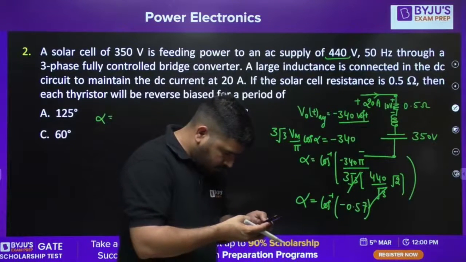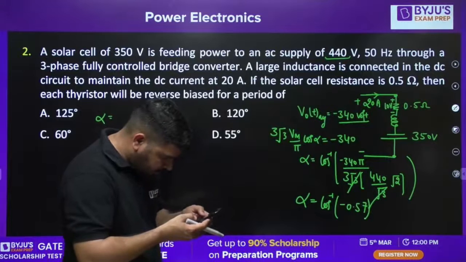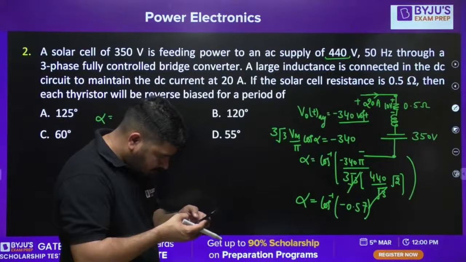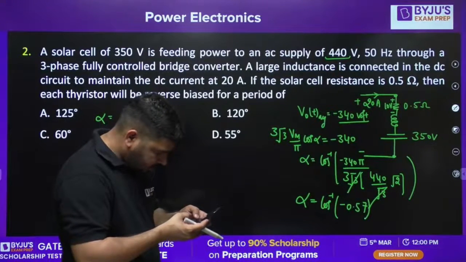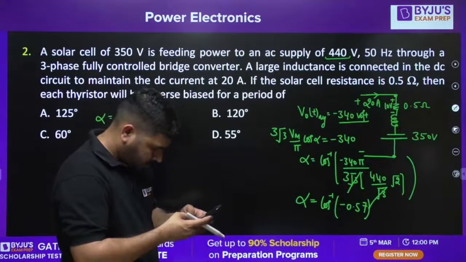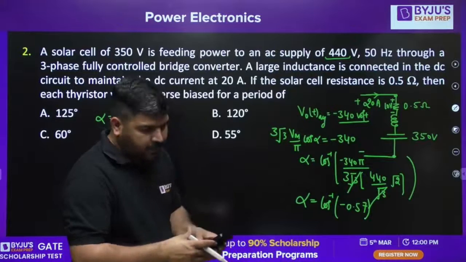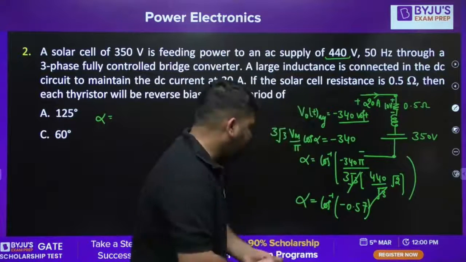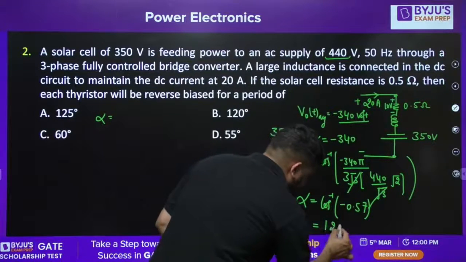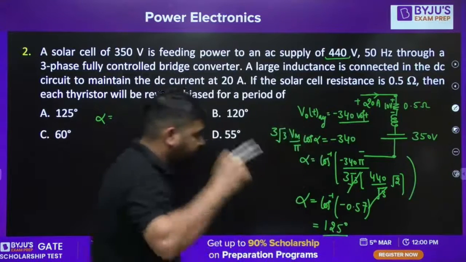Now I need to do the cos inverse of minus 0.57. This value came out to be 125. So it came out to be 125 degree. It means alpha is 125 degree.